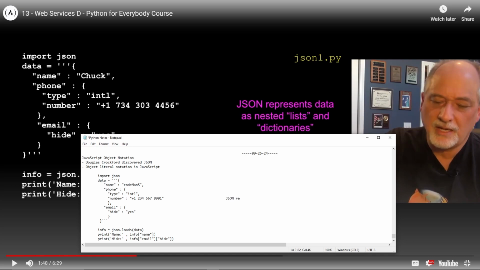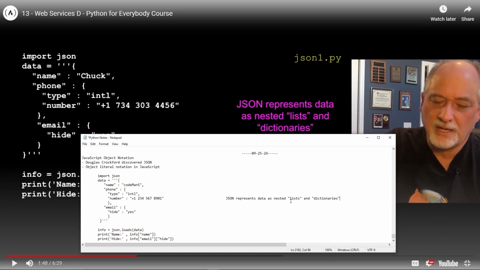JSON represents data as nested lists and dictionaries.